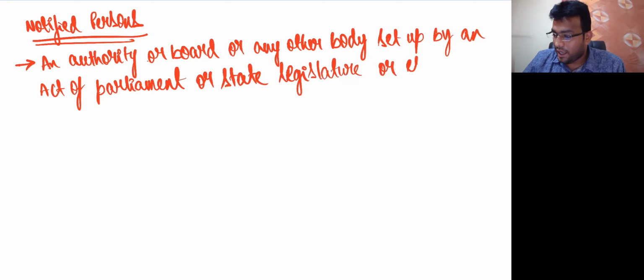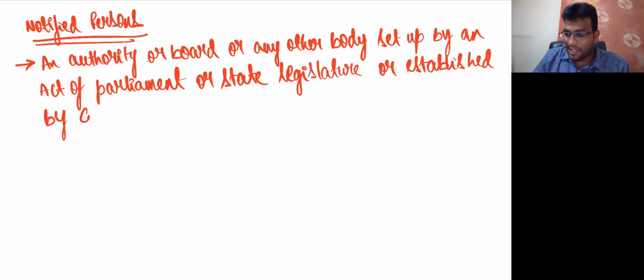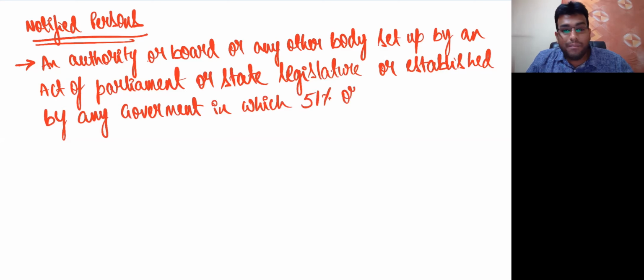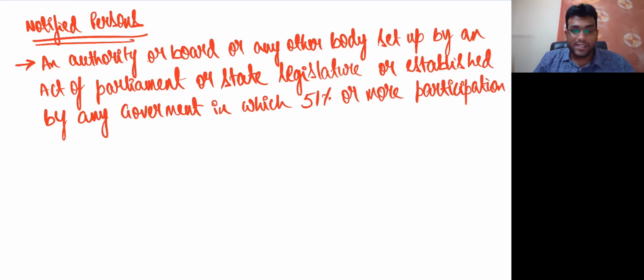or established by any government, or established by what, my dear friends? Any government in which 51% or more participation, what, my dear friends?